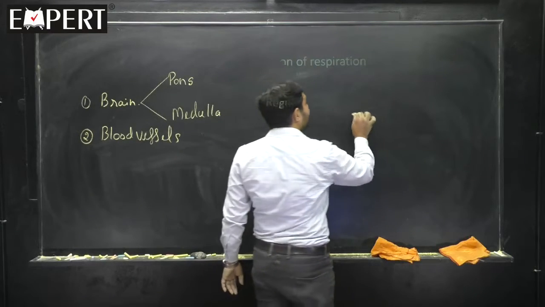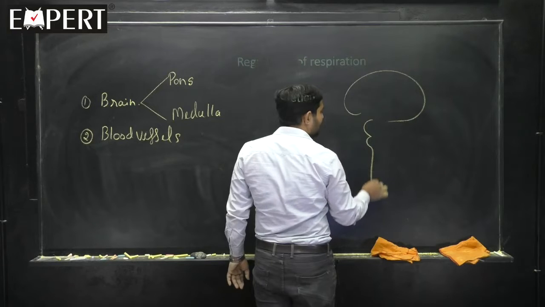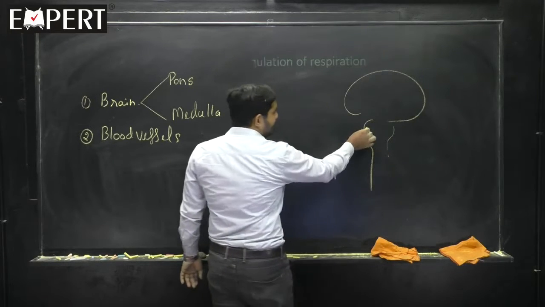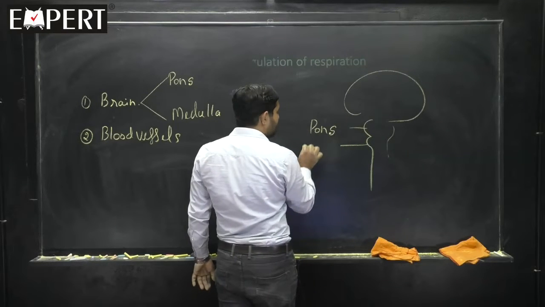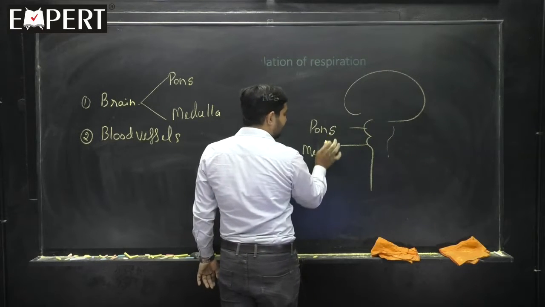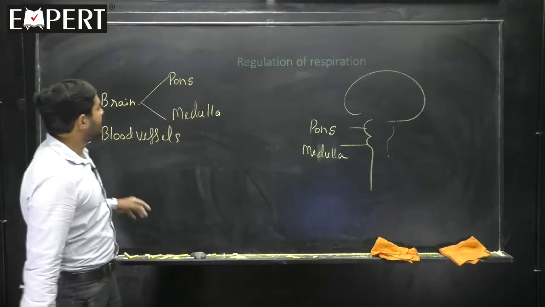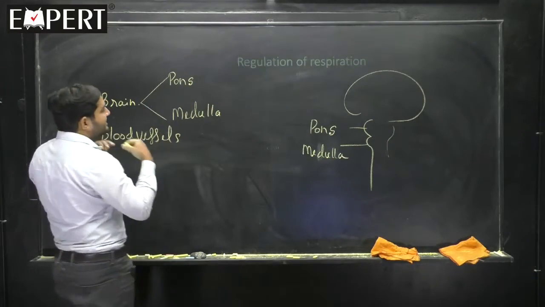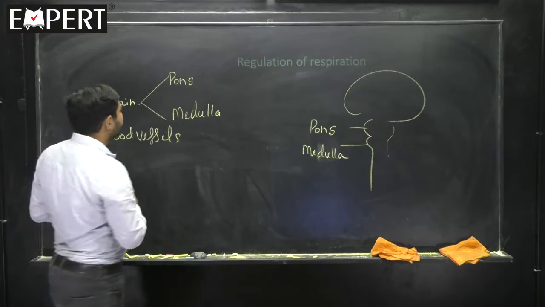So if it is a brain here, then you find these portions, where this is the pons region and this is the medulla oblongata region. Now, what does the pons have? What does the medulla have? Let me explain to you now.